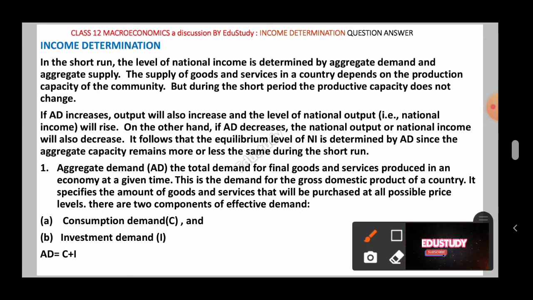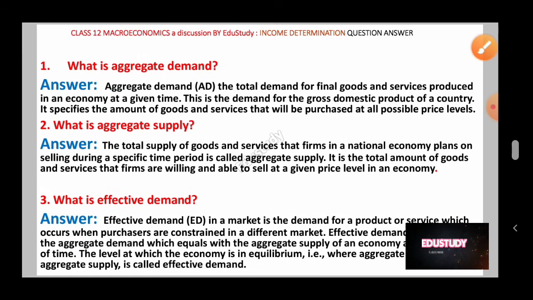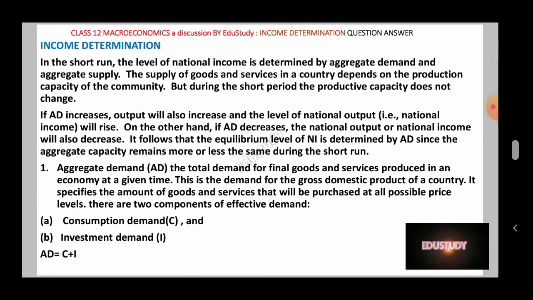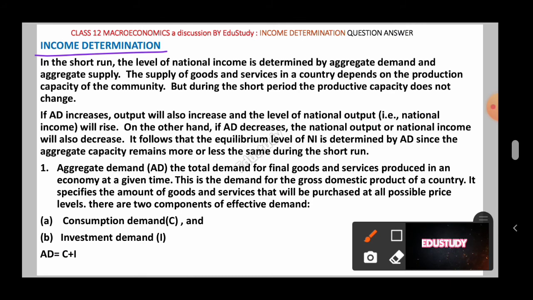That means whenever we are discussing aggregate demand, aggregate supply, at that moment we have to discuss what? We have to discuss the income determination according to the aggregate demand and aggregate supply model. That means according to aggregate demand and aggregate supply, how can income be determined, or how can the employment level be determined? That will be the long question in your examination. So therefore I am including this one here. This is the most important, because the lesson's name is the income determination itself. So therefore I am taking this question. So it is very important.